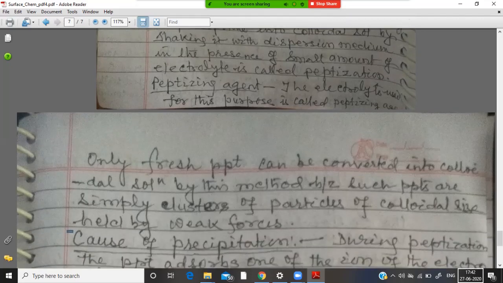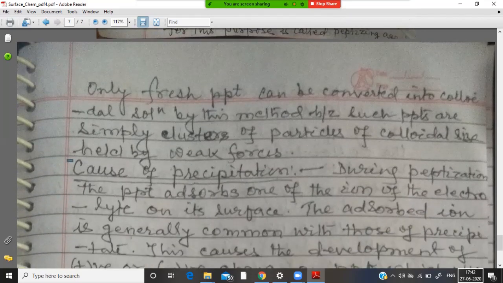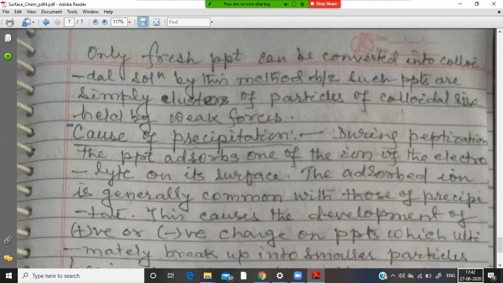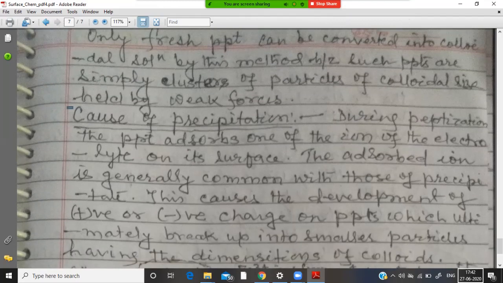Now let us try to understand the cause of peptization. During peptization, the precipitate adsorbs one of the ions of the electrolyte on its surface, and the adsorbed ion is generally common with those of the precipitate, which causes the development of positive or negative charge on the precipitate, which ultimately breaks up into smaller particles having the dimensions of colloids.